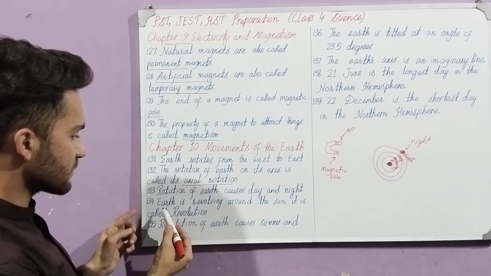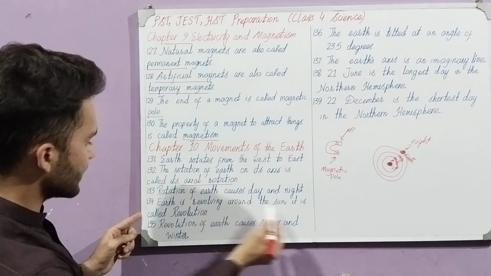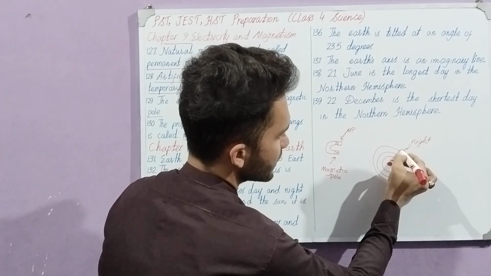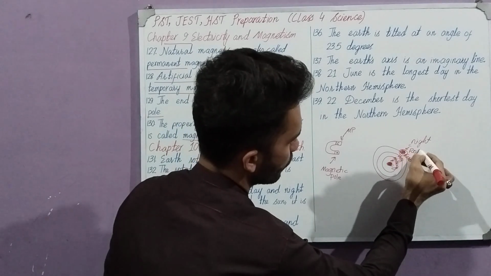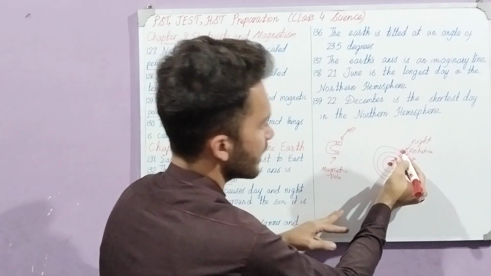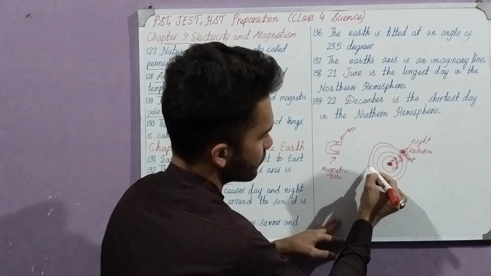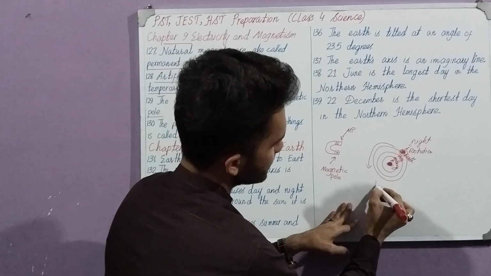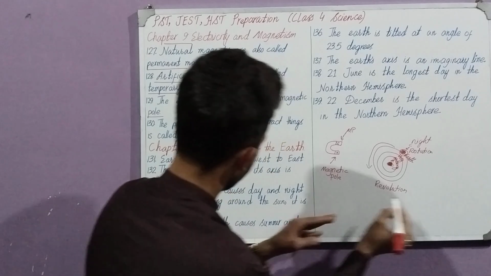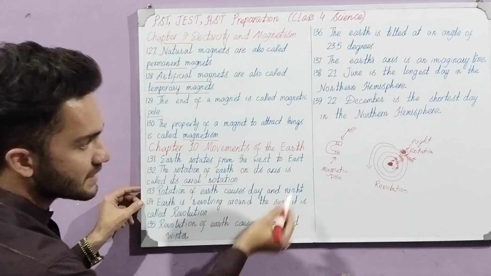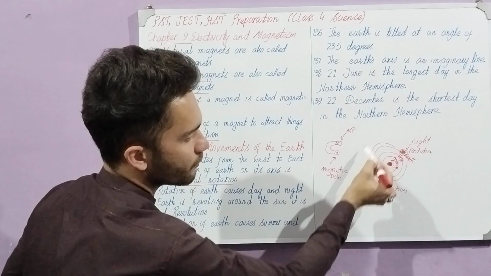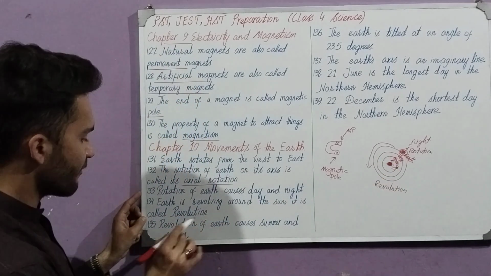Then we will move towards the next point. Earth is revolving around the sun, it is called revolution. This was rotation, when it is moving on its own place, and when it is moving in this direction, for example, this is called the revolution. Rotation of Earth causes day and night. Earth is revolving around the sun, it is called revolution. Now this is moving from here to here. This is called the revolution.